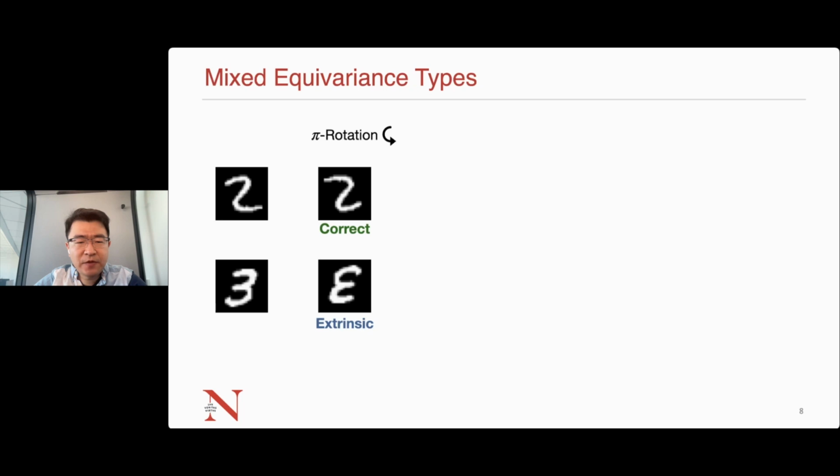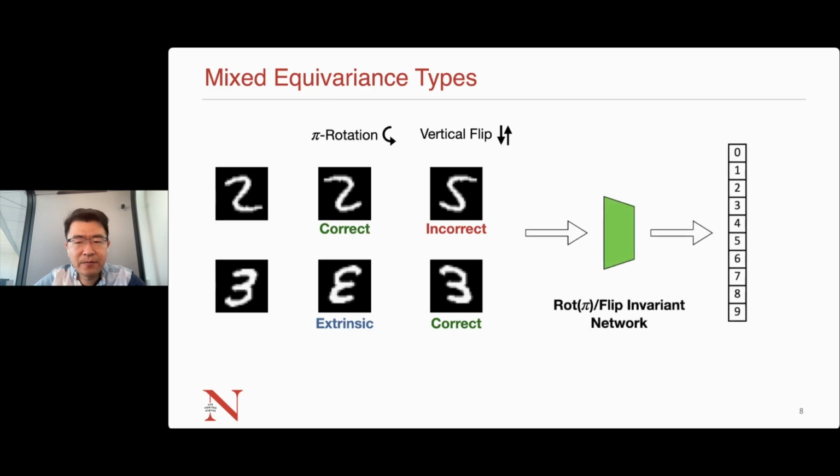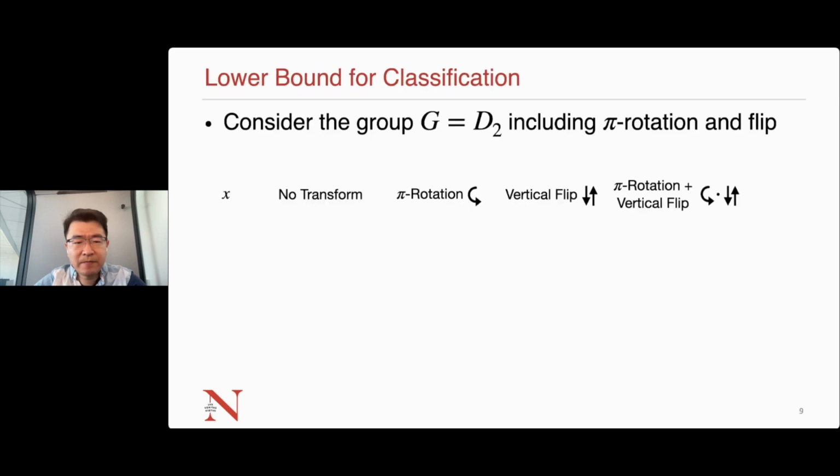Moreover, different group transformations can also lead to different results. Consider digit 2 and 3 with vertical flip transformation, which will turn a 2 into a 5 while keeping 3 unchanged. If our network is invariant to both pi rotation and vertical flip, we will have a mixture of equivariant types for both different data and different group elements. Since real-world datasets with symmetry often include some imperfect symmetry in such a form of mixed correct, incorrect, and extrinsic equivariance, it is important to quantify the error this will create for an equivariant neural network.